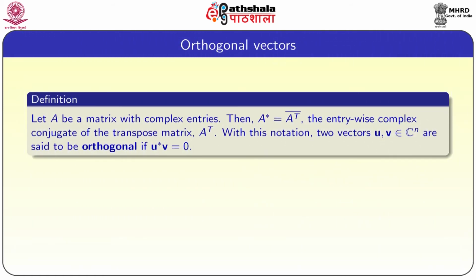Now, we are going to define orthogonal vectors. Let A be a matrix with complex entries, then A star is defined as A transpose conjugate, that is, entry-wise complex conjugate, then we transpose the matrix. With this notation, two vectors u and v, which we can also consider as matrices of size n by 1, that is, column vectors, are said to be orthogonal if u star v is equal to 0.